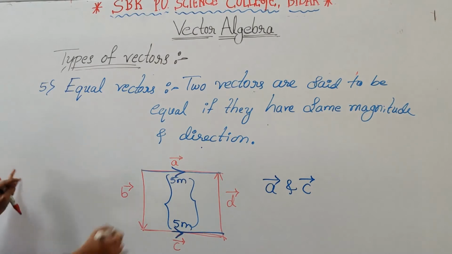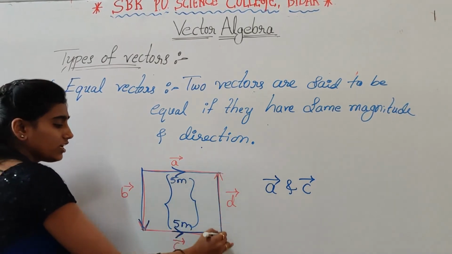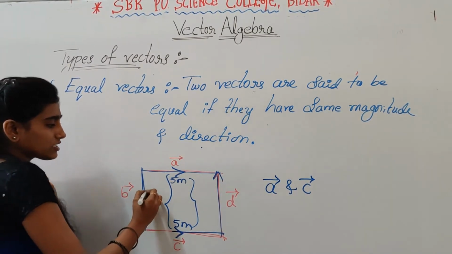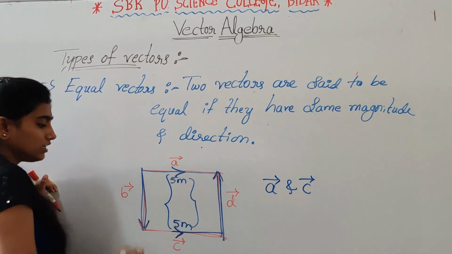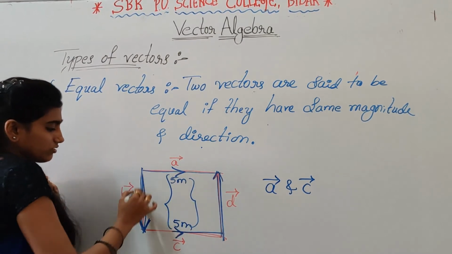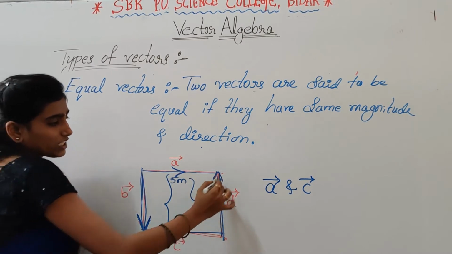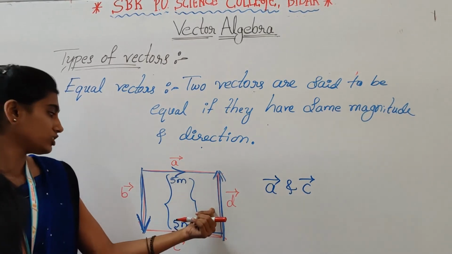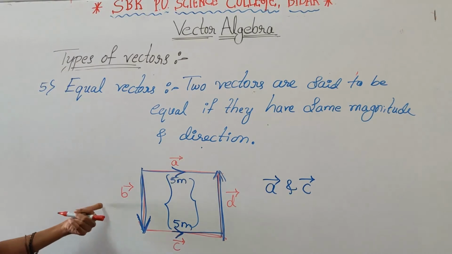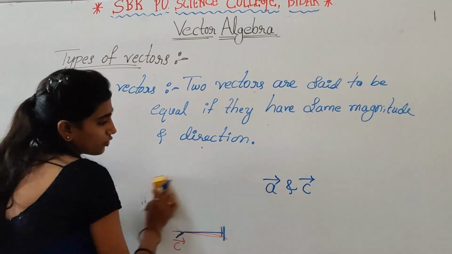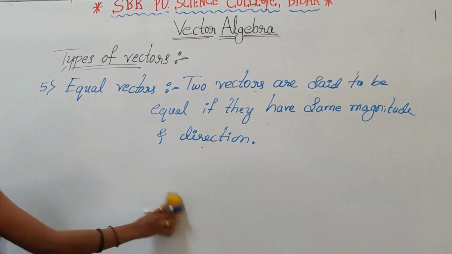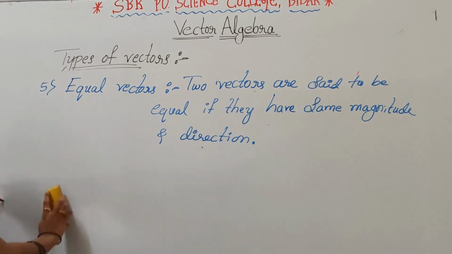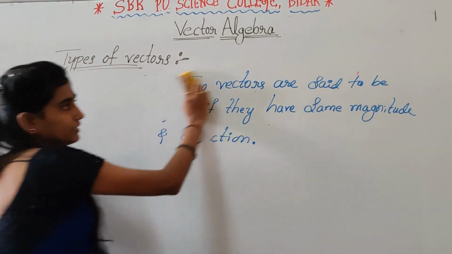But check here, vector B and vector D, whether they are equal or not. So here vector B is having same magnitude of D, but the direction is different. So vector B direction is downward direction and vector D direction is upward direction. So both are having different direction. So here these are not equal vectors. So here in this figure A and C are equal vectors. So equal vectors means two vectors are said to be equal if they have same magnitude and same direction.